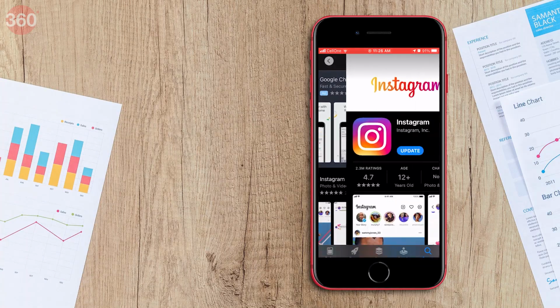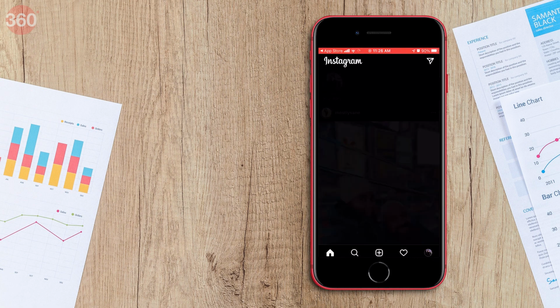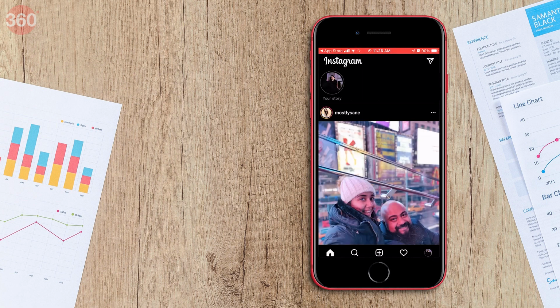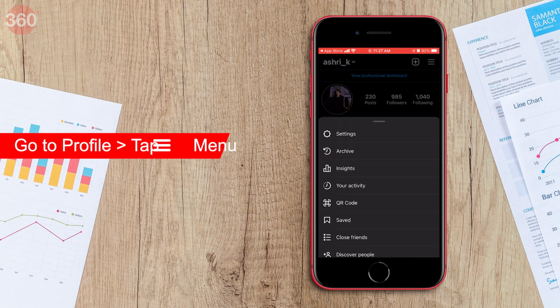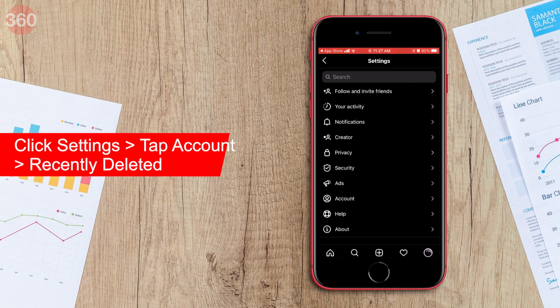To recover a deleted post on Instagram, you'll first have to install the latest version of the app from Google Play or App Store. Then open the app on your Android or iOS device. Now go to your profile and tap the hamburger menu at the top right corner. Click on Settings. Now go to Account.